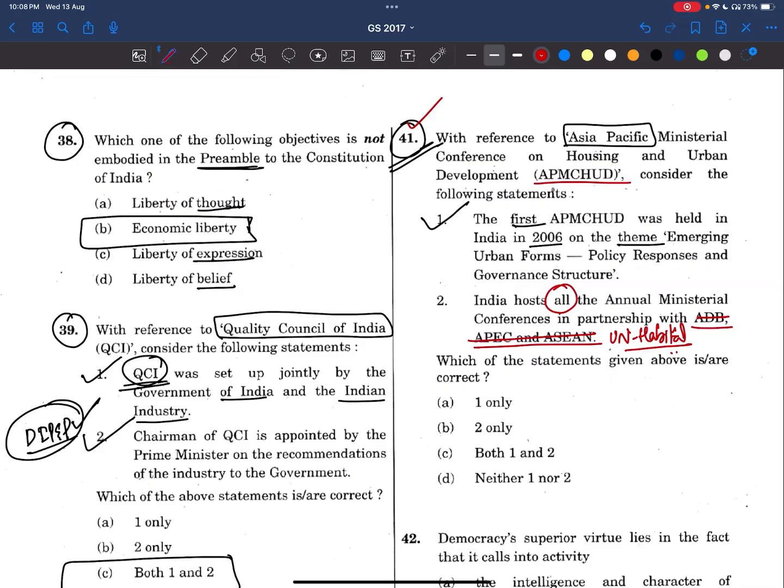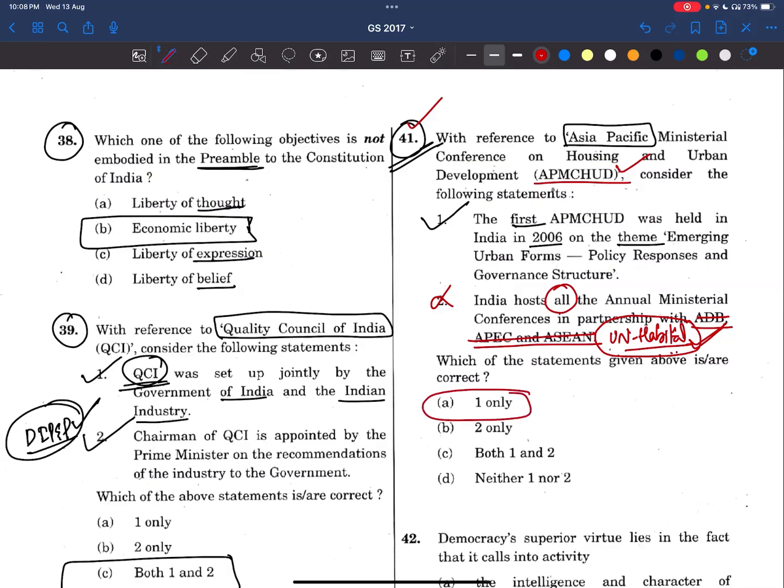Now see here, UPSC in the 2017 paper has asked indirectly about UN Habitat by giving this statement. And in upcoming papers, you will see direct questions on UN Habitat. So this statement is wrong. Answer is only 1.